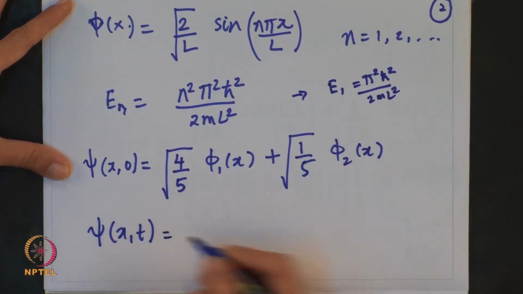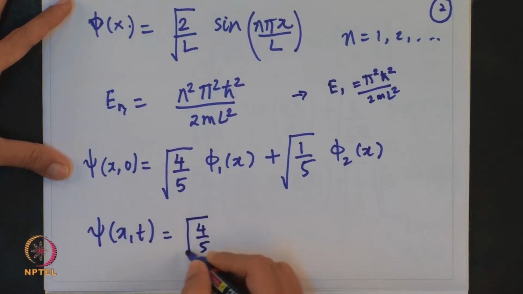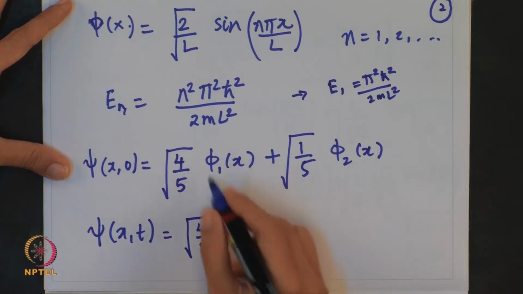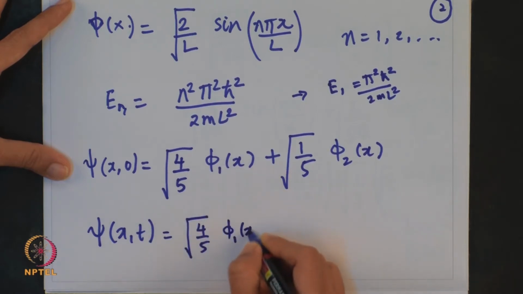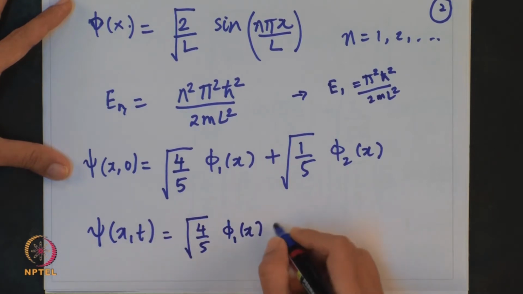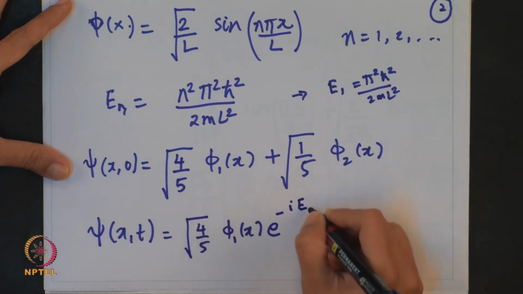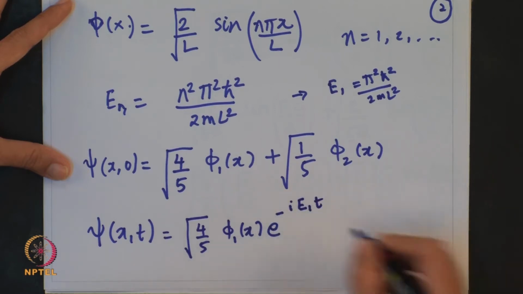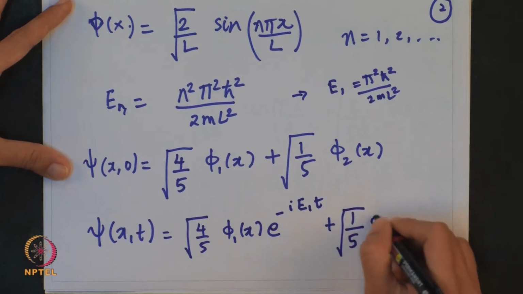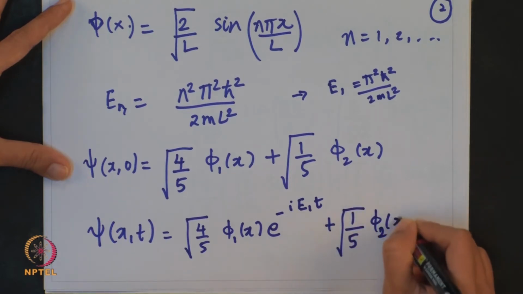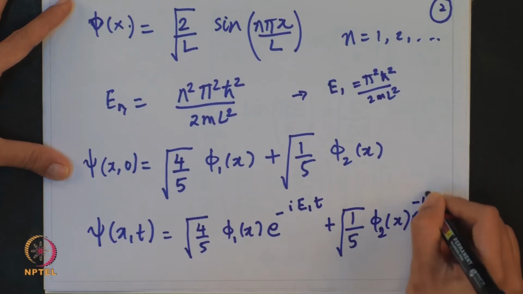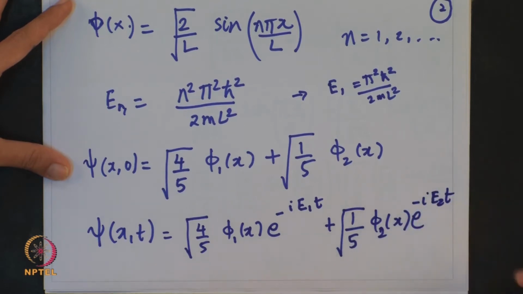So this can be written as 4 by 5 phi 1 of x, and I have to put the time component, which is e raised to minus i E1 t, plus the latter part will have phi 2 of x e raised to minus i E2 t.